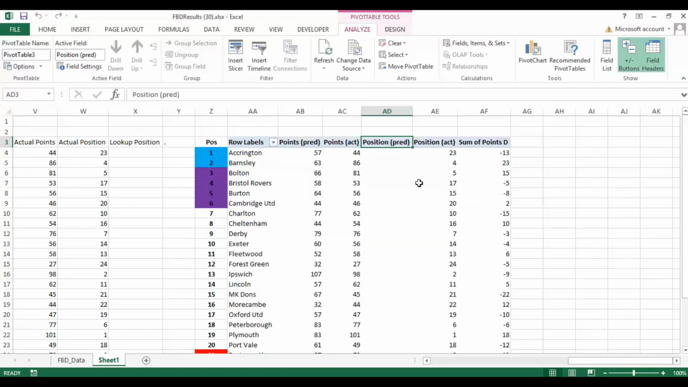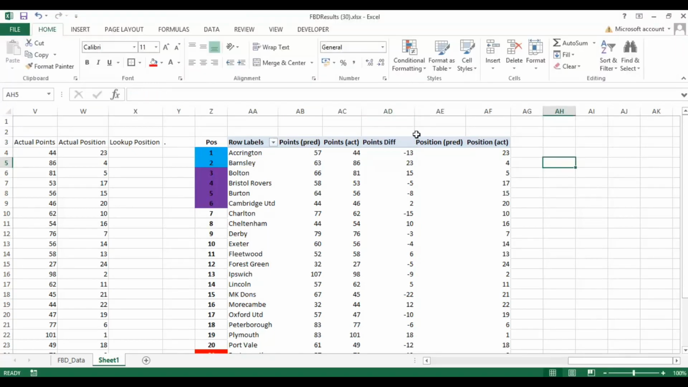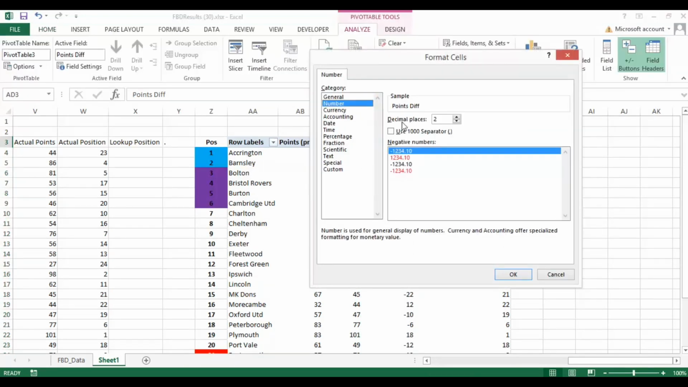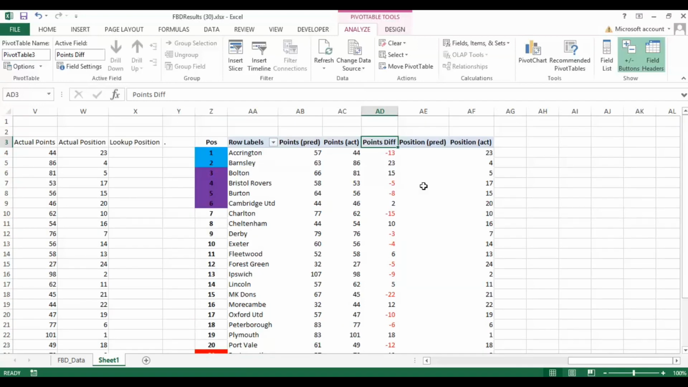Okay, and that gives us the sum of points difference. Drag that over here. I'm just going to rename that points diff. Okay, I'm going to change the format of those cells there to a number one that is negative. So you can see quite quickly there where we have teams that have obtained more points than they were predicted to obtain throughout the season. Okay,